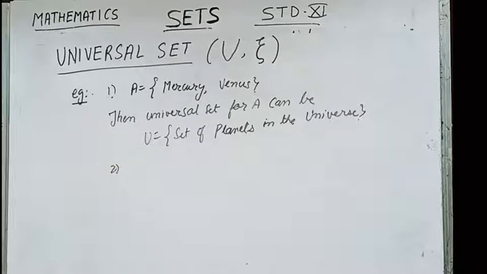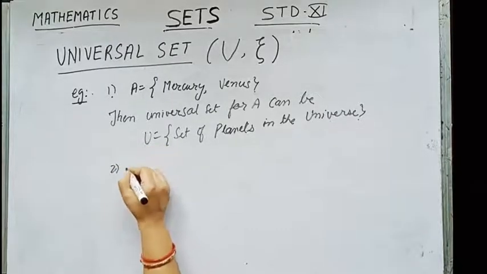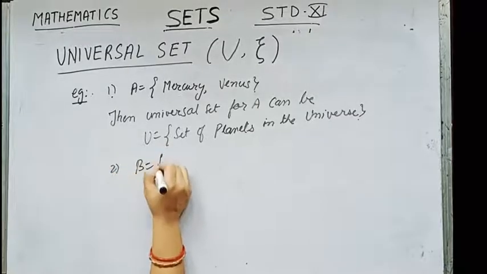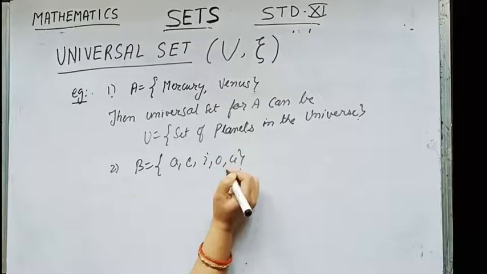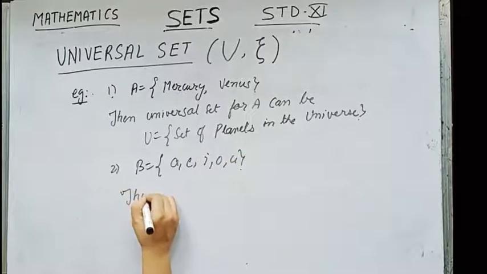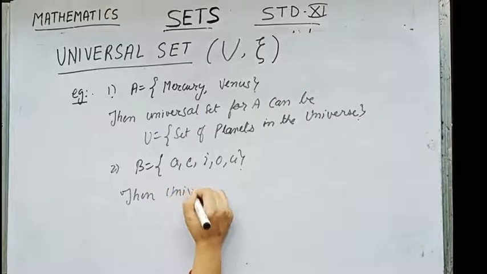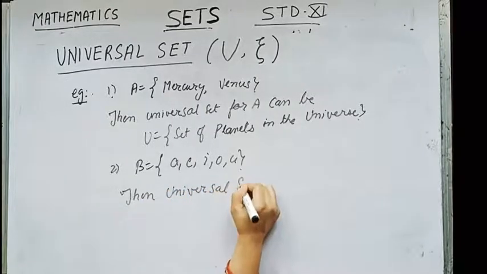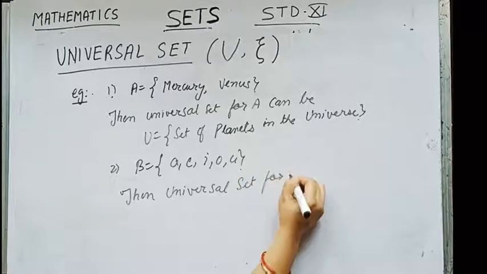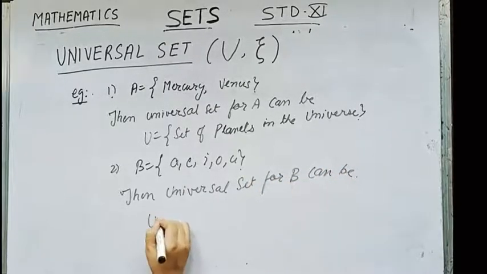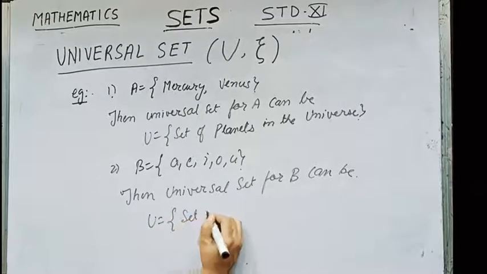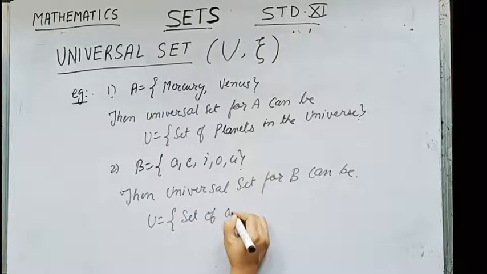Any other example, let us take. Suppose, let us write B is equal to {A, E, I, O, U}. Then the universal set for B can be U equals the set of English alphabets.